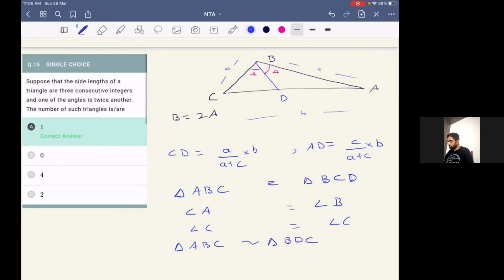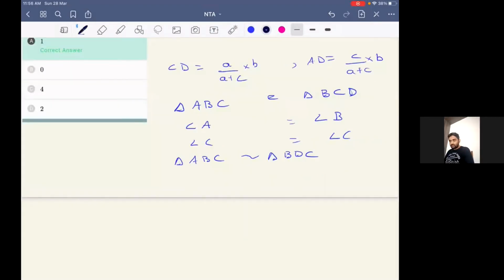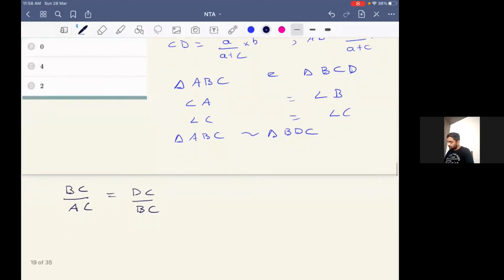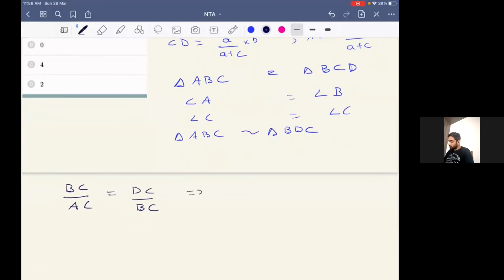BDC. So now as these two triangles are similar, we'll get BC by AC equal to DC by BC. So now we'll substitute the values. Upon cross multiplication, we can rewrite this as BC into BC equal to DC into AC.